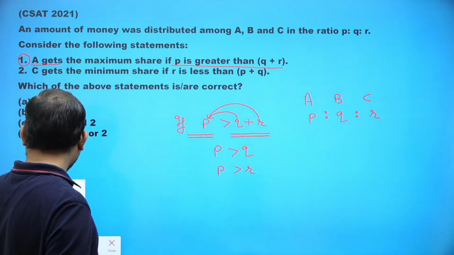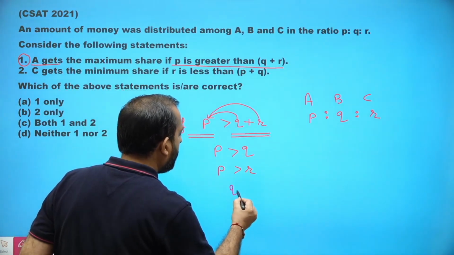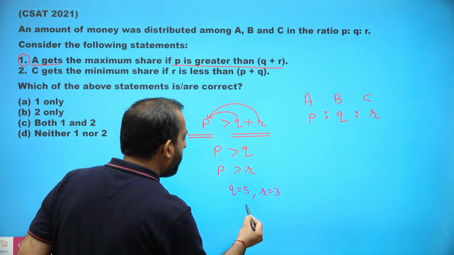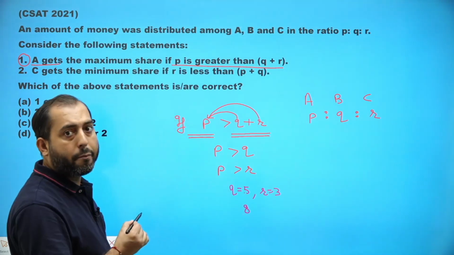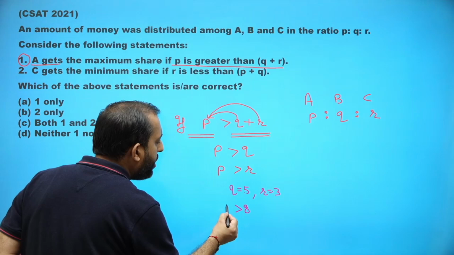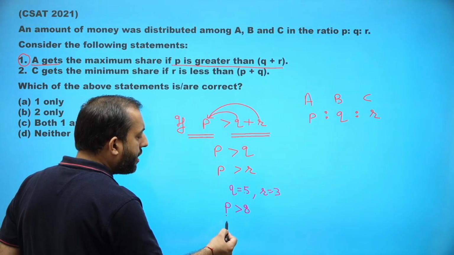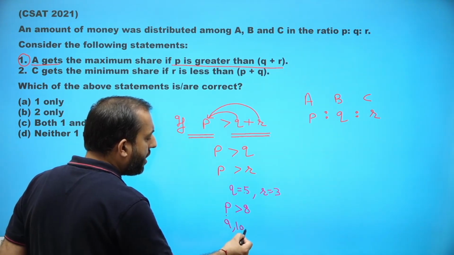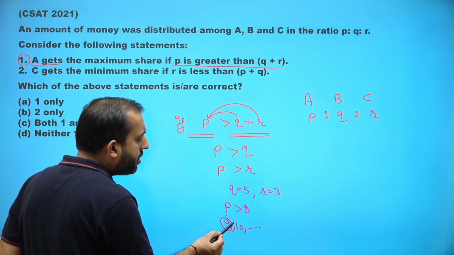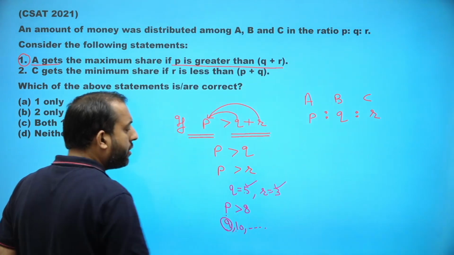Okay, we can take an example also. Suppose Q is 5 and R is 3. Then 5 plus 3 is 8. So P can take any value which is greater than 8. P can be 9, P can be 10 and so on. So whatever value P is going to take for this condition, all the values will be greater than 5 as well as 3.